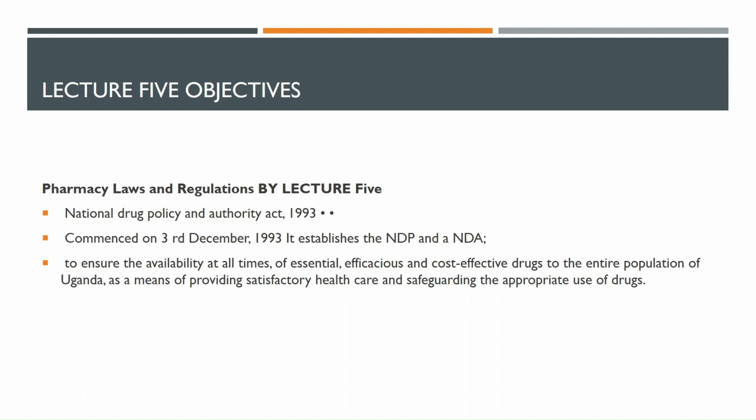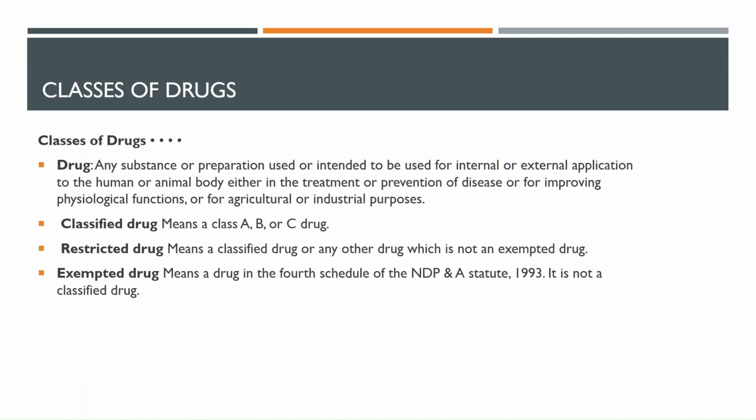What they are doing is to ensure the availability at all times of essential, efficacious, cost-effective drugs to the entire population of Uganda as a means of providing satisfactory health care, and then safeguarding the appropriate use of drugs. So we have different classes of drugs.